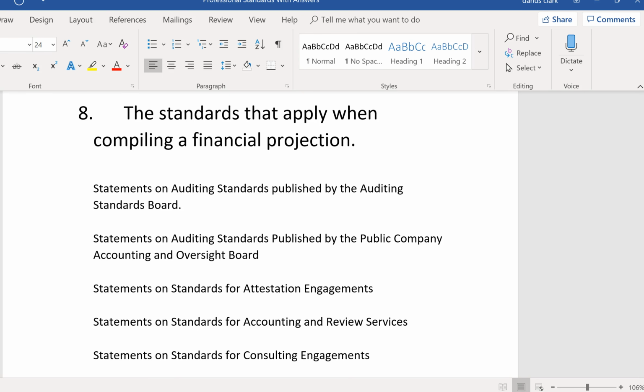First of all, you see compiling a financial projection. Do you have to be independent? Well, compiling, no. Compilations don't require independence. Even though you're compiling what next year might look like, you're still compiling it, so independence is not required for a projection or a forecast.